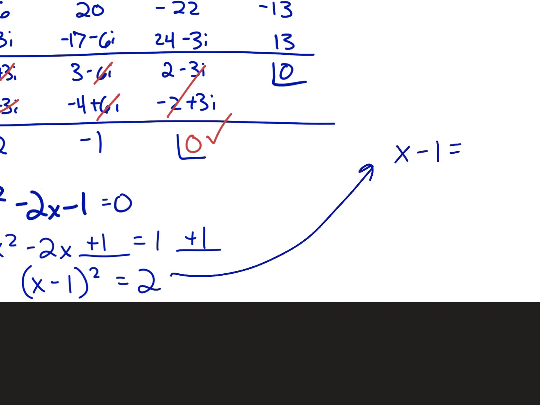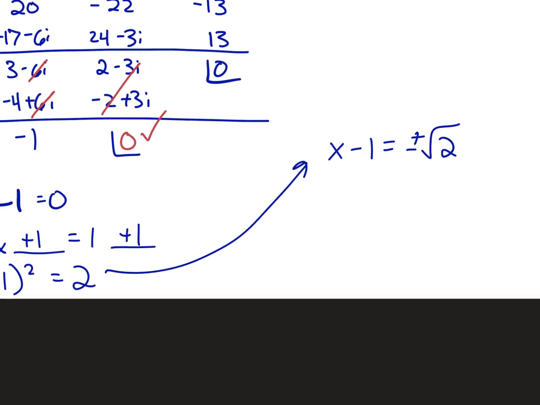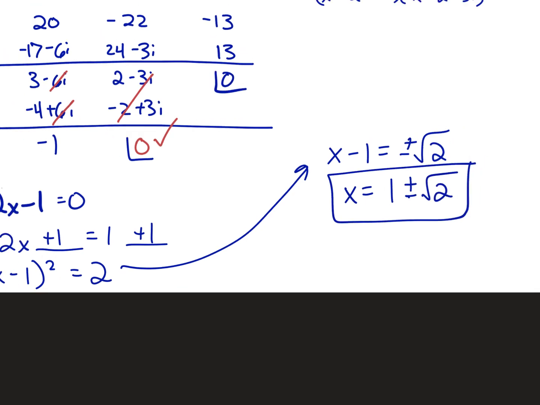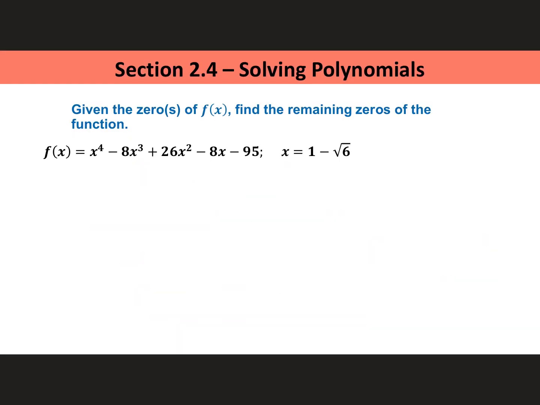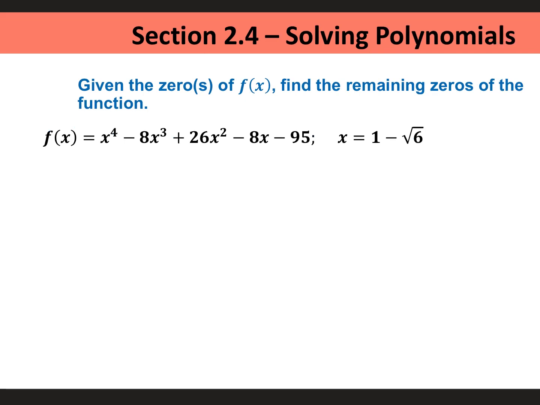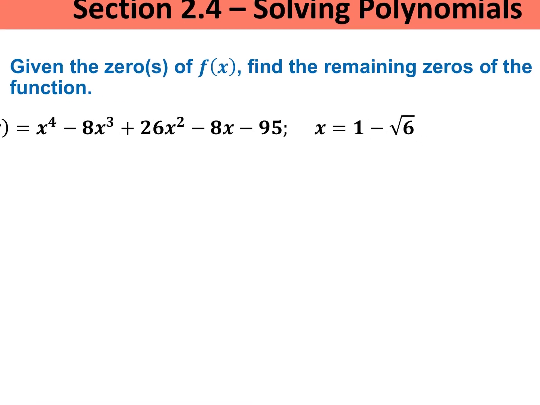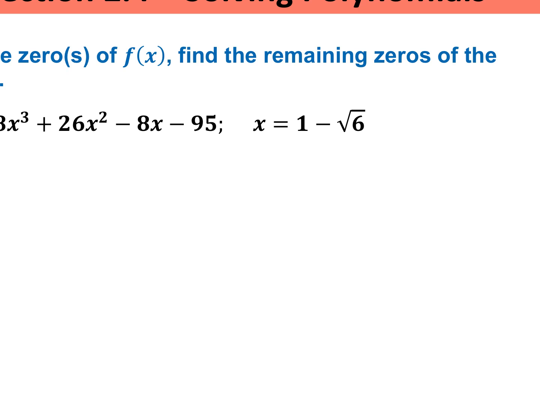X minus 1, square root, equals plus or minus square root 2. X equals 1 plus or minus the root of 2. Those are your other two zeros. Find the remaining zeros of the function. There they are. All right, so for our last example, I'll do long division, just to give us some variety here.